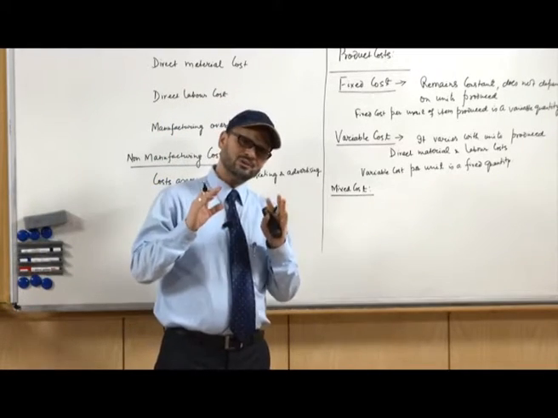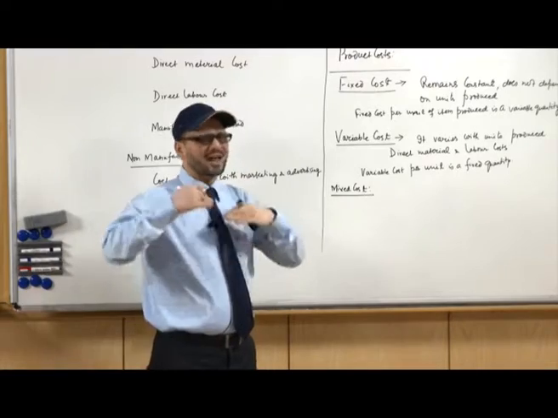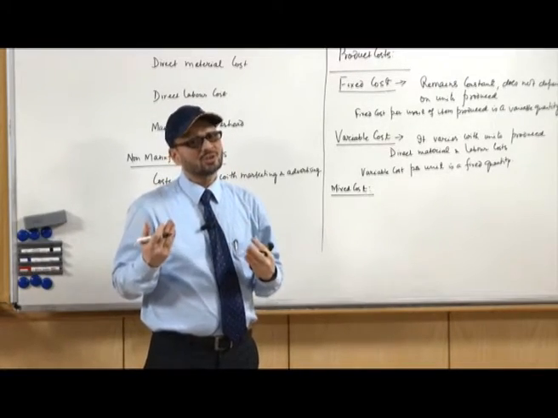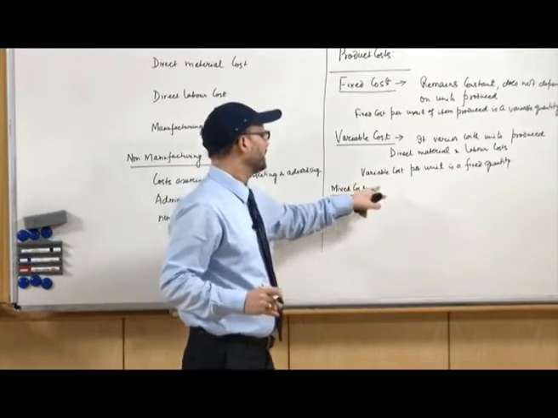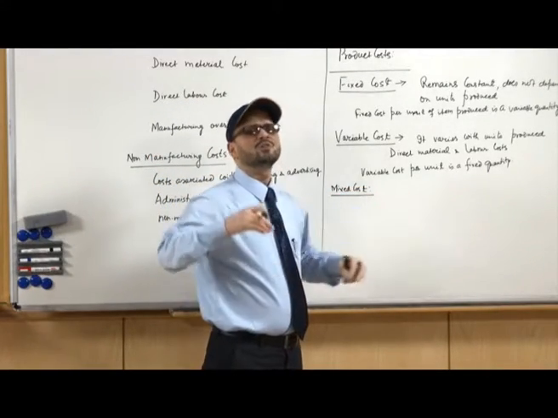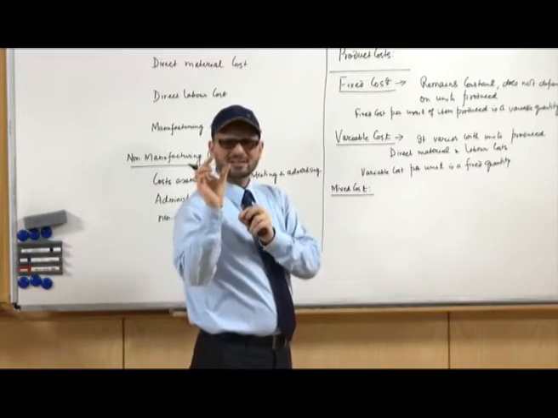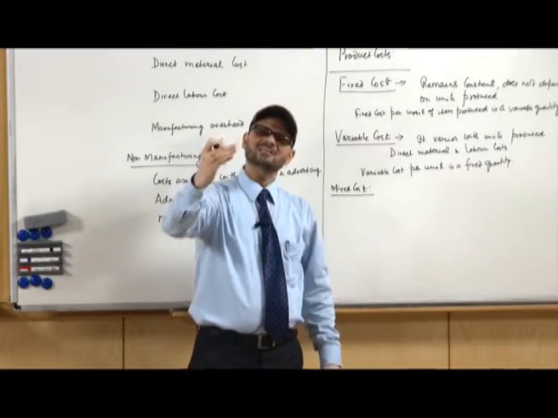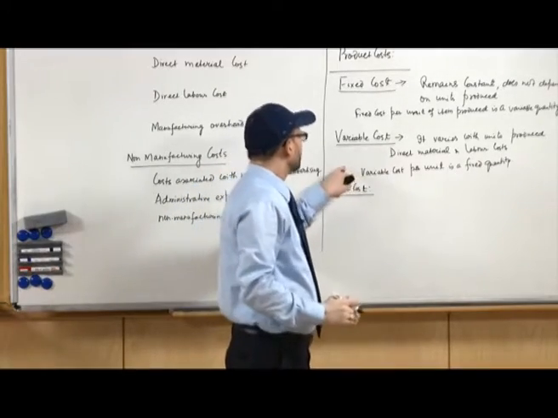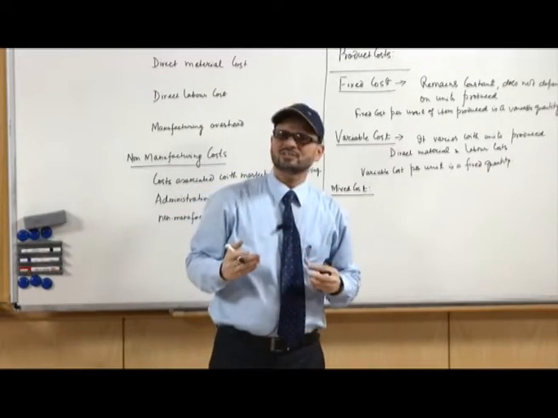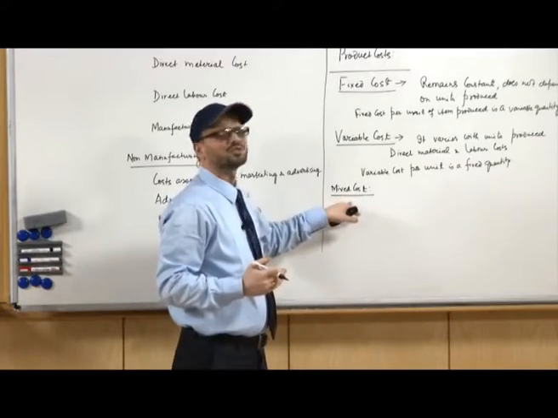The machine will depreciate at its own rate, but the more the machine is used, beyond its capacity, the more its depreciation will be. So, it has a fixed part as well as a variable part. That is why this type of cost is known as mixed cost.